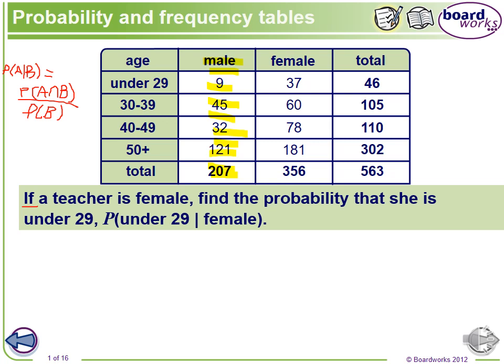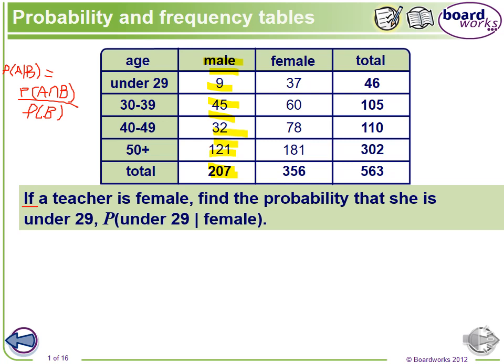So what is the probability first? What is the conditional probability? The condition is B, right? So which one is B, and which one is A? They ask the probability of the age under 29, so we know A is under 29.